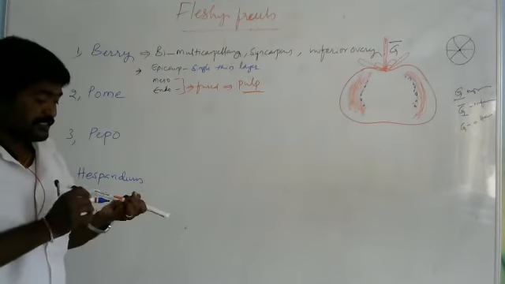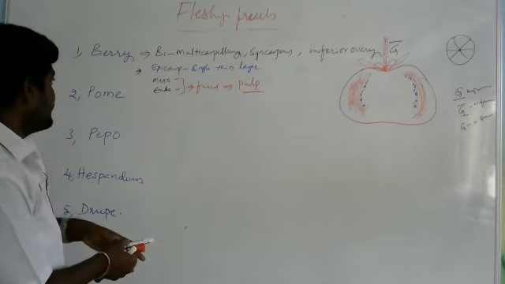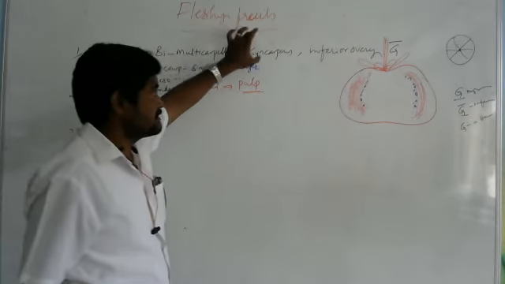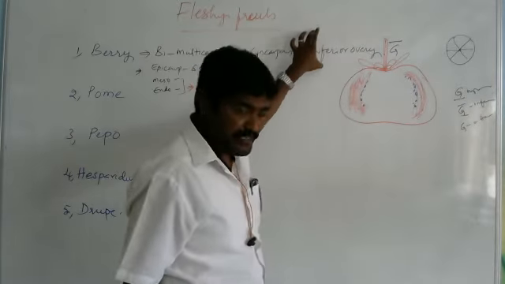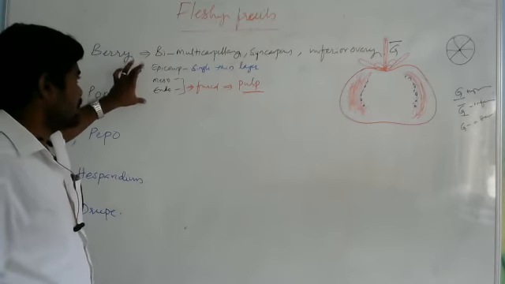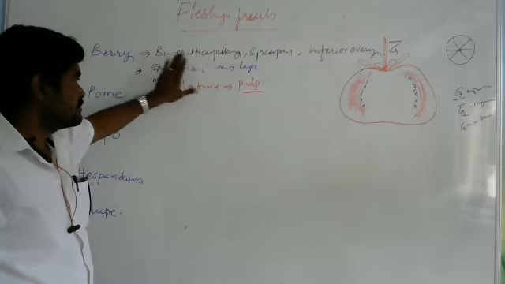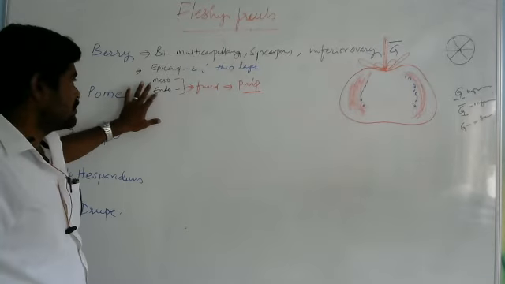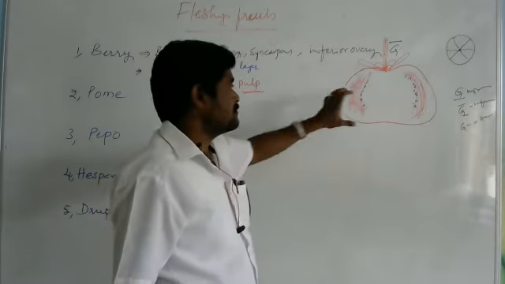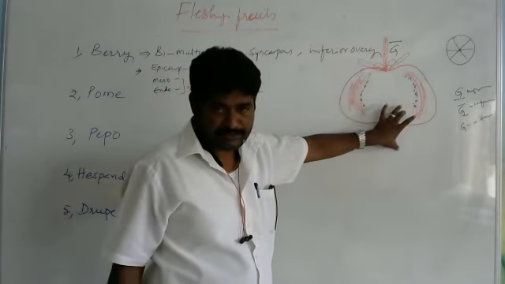So the important points are: berry is produced from the bi- or multicarpellary syncarpous inferior ovary, and in berry the epicarp is a thin layer, and the meso- and endocarps are fused to form a pulp. Inside this pulp the seeds are present.